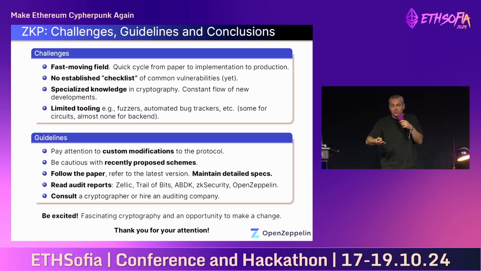Often auditing requires specialized knowledge in cryptography, so the bar to enter can be high, not always. If you audit circuits, it might be a bit easier. And then we have also limited tooling, so we don't have the comfort of fuzzers and automated bug trackers, although we have some tools, but not many. So finally, for guidelines, if you are a ZKP auditor, pay special attention to custom modification of a protocol. So you will be auditing a protocol that follows some paper. If you see a component that is modified from the paper, now that's a red flag. Be careful to audit this carefully.